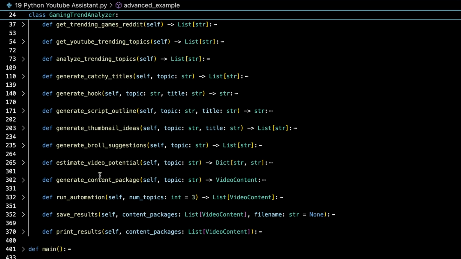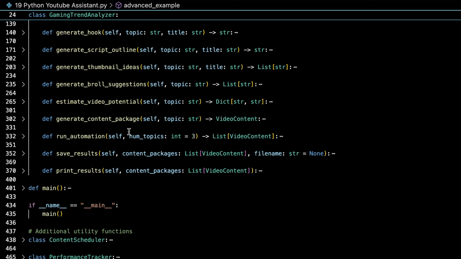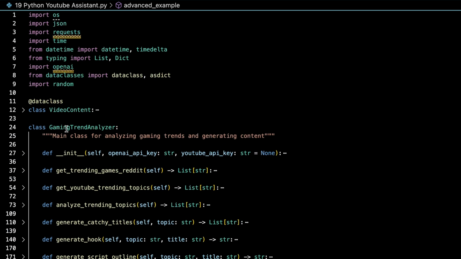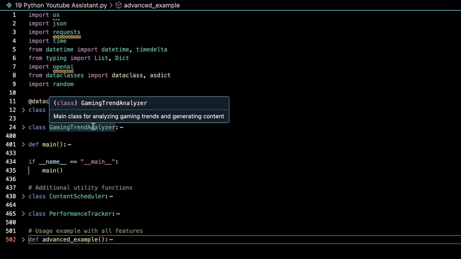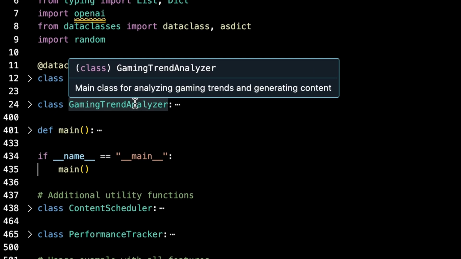Okay, so let's run through the code quickly. So this is the code. Here we have our example and we have 3 classes, right? We have the gaming trend analyzer. This class is pretty much all that you need.